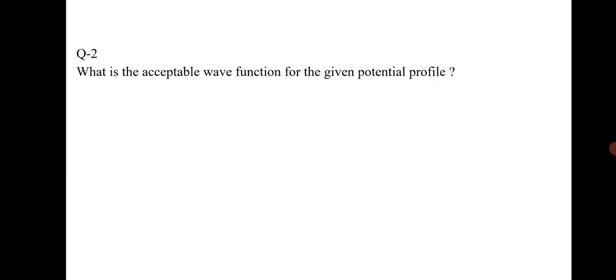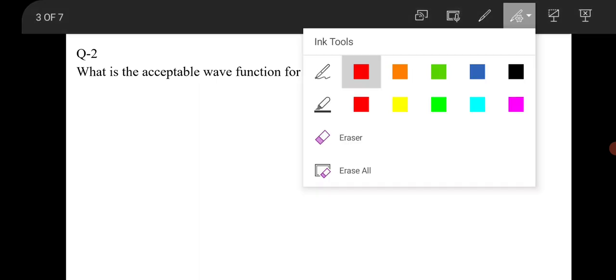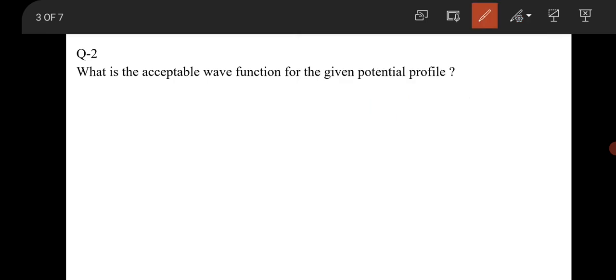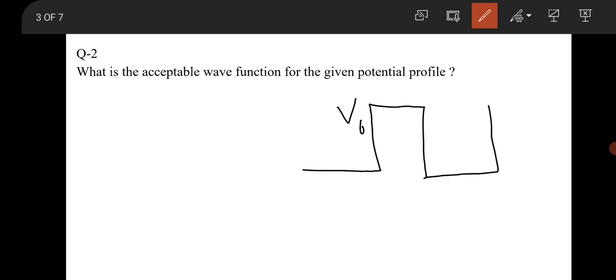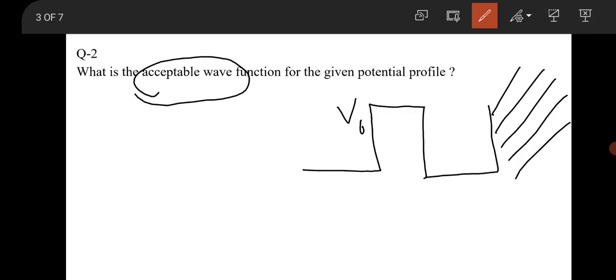So move to the next question. The next question was from quantum mechanics also. What is the acceptable wave function for the given potential profile? The potential profile given in the question was like this: there is a barrier potential of height V naught, and there is an infinite potential region like this. This is the particular potential profile that was given in the examination, and there were 4 options. We have to choose the acceptable wave function for the given potential profile.